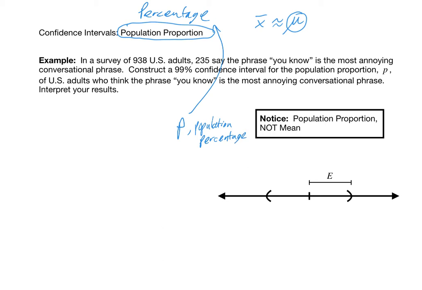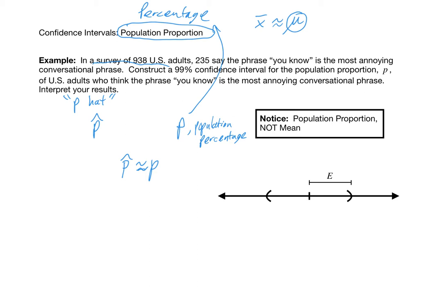Now, of course, we can't interview all US adults. So what they did is they took a survey of 938 US adults. So we don't know P, but we want to come up with a confidence interval at 99% confidence that will house the actual population proportion P. So we need an estimate for that P. That estimate is what we call P hat, and that's read as P hat. P hat is going to be an estimate for P. A point, specifically a point estimate. It's not an interval, it's a specific point.